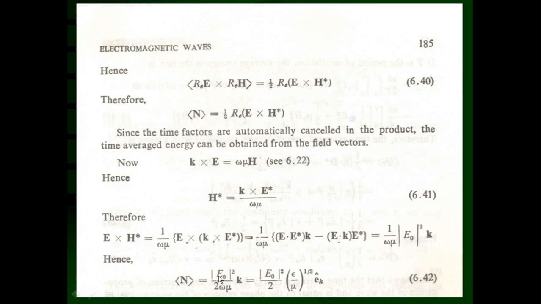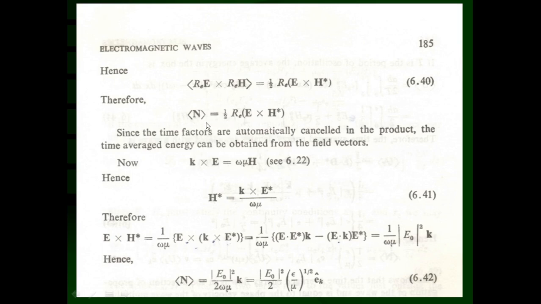So the average value of n is equal to E0 square upon 2 mu omega, magnitude of vector k into ek caret, that is equal to modulus of E0 square divided by 2, because this is going to be divided by 2.